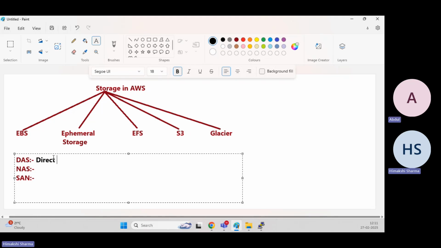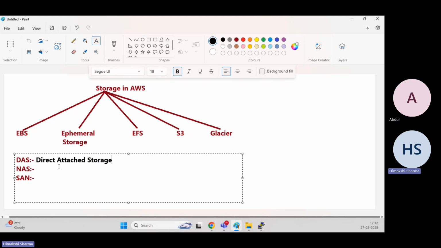direct attached storage. The storage which is directly attached to your laptop maybe or to your server, that type of storage is known as your direct attached storage. Maybe you have a hard drive like SATA. Which hard drive are we using in today's laptop? SSD, right? Okay, so those we can call DAS, direct attached storage.